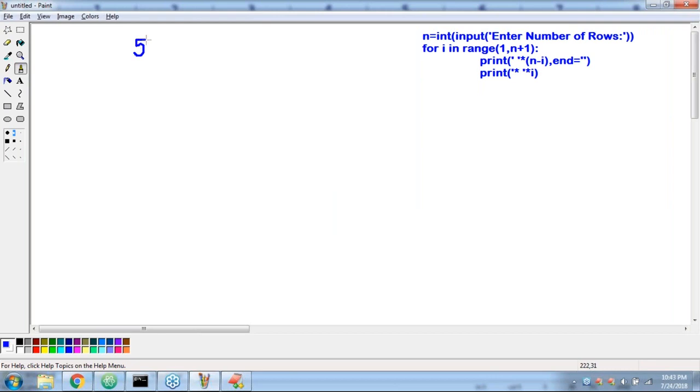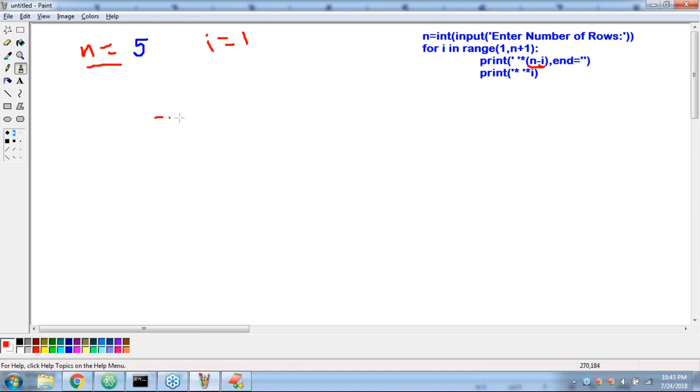Assume n is 5. I'm tracing, sir, so that you people can feel more comfortable. n is equal to 5. Can you please tell what is the I value first? Observe the code carefully: for I in range of 1 to n plus 1. What is the I value? Sir, I value is 1. n value is always 5 because it's fixed. I is 1, so print n minus I. What is n minus I?